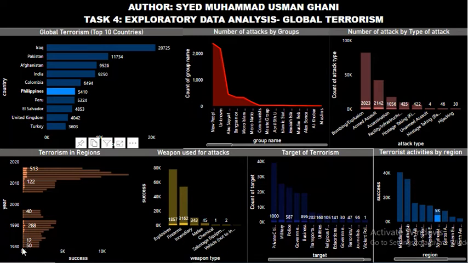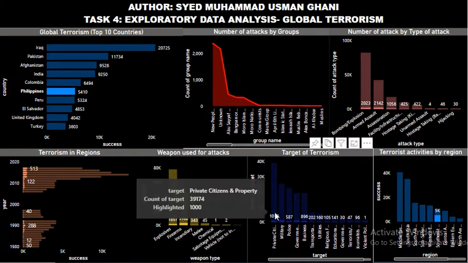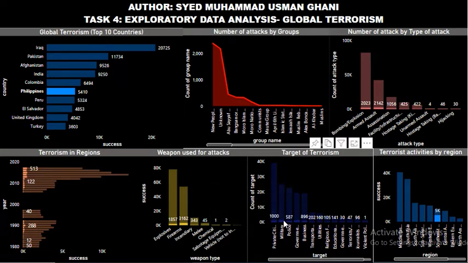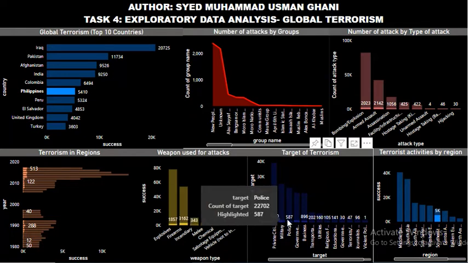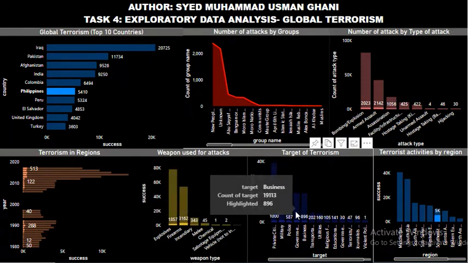In Philippines, you can see that there were few activities before 1997, but the number of terrorist activities increased after 2006. The weapons mostly used were firearms, explosives, and incendiary. Private citizen property were damaged or targeted in those attacks. Businesses were targeted, and here you can see military and government officials were targeted most, and at last police. So these were the top 5 targets of the terrorist activities.